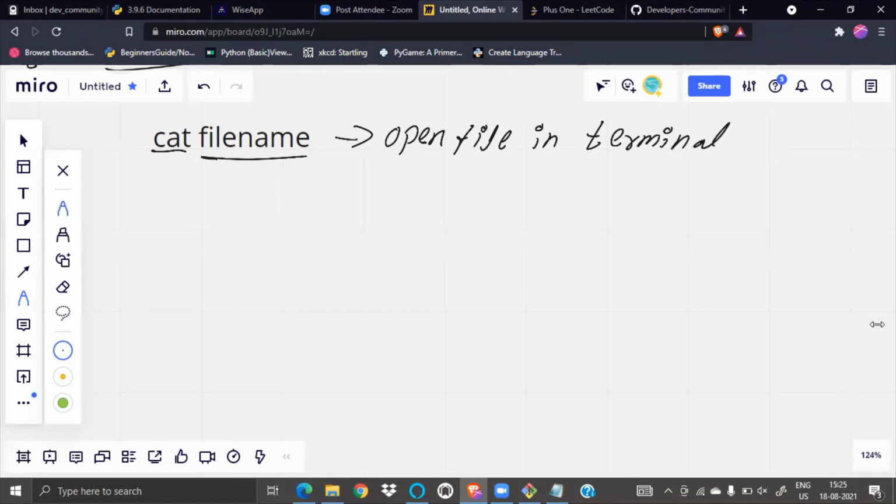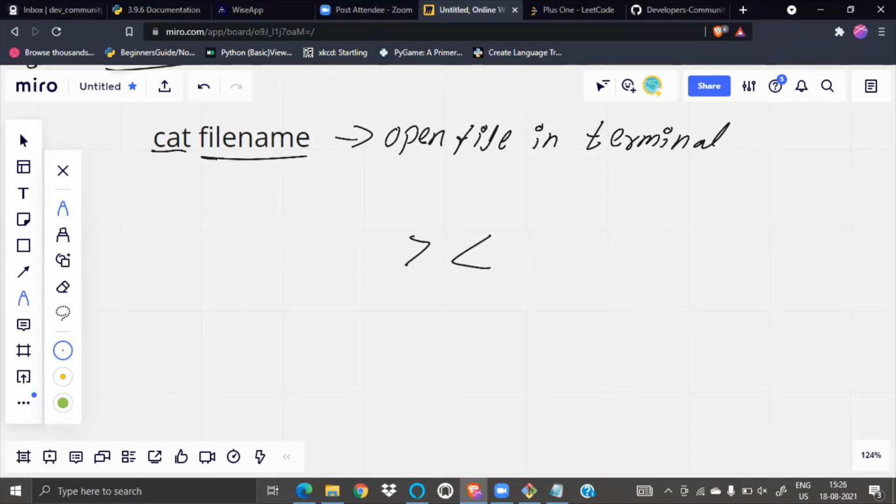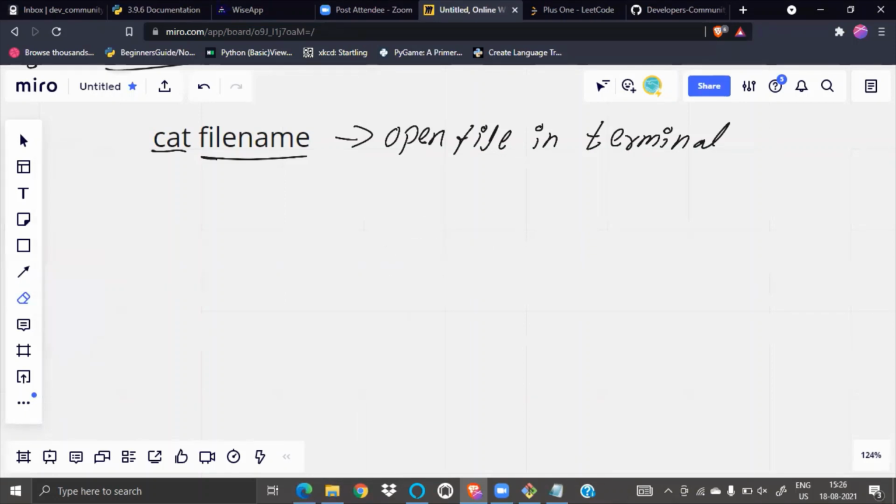If we want to change this, it will not work, bro. See, if we change this to this, it will not work. These are not the same now. There are some commands which we should learn. This is what we are pushing. We can't change the command on our own, so it is already written somewhere in the manual. We will see that also. So cat and the file name, and the file will open in the terminal.